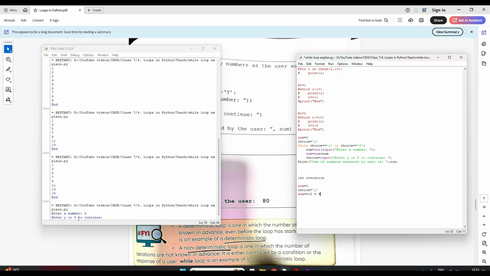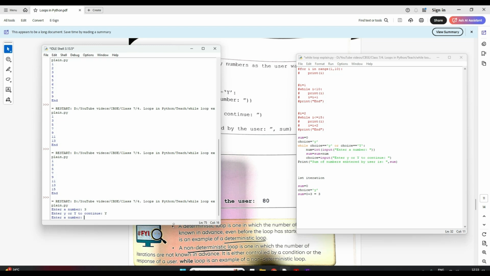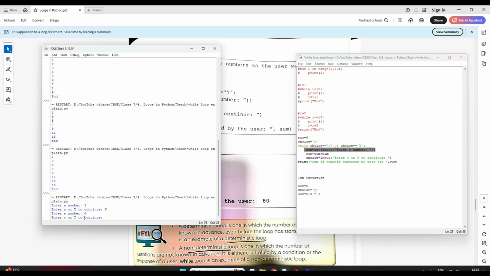Now it is asking to enter this or this to continue. Suppose I want to continue again, I gave y. If I give y, it will come back to the condition check, then to this line, and ask me to enter a number again. So I'll enter another number, suppose I entered 6. Now what will my sum become? Sum will become sum plus num. Sum was 3, the last iteration we got sum as 3.